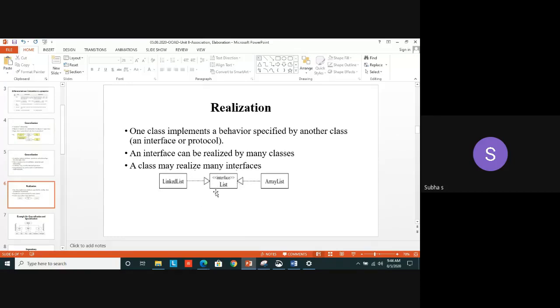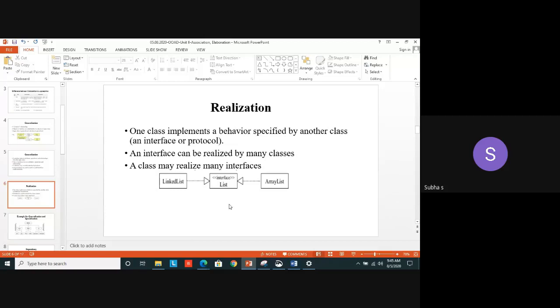So here I am using an interface called what? List. Which class implements this list? A linked list. So here, on the left side, we are using three classes: linked list, list and array list. List can be used as an interface. Which class implements this behavior? The linked list implements this list. It can be used by whom? It can be used by some other class: array list or stack, queue, anything. Okay. So this is called realization. An interface can be realized by many classes.